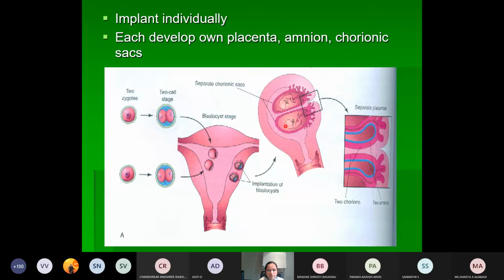Since they are separately implanted, what happens? They have got a separate amniotic sac and chorionic sac and a separate placenta. So everything is separate here. That's why they are not identical, non-identical, or they are called as the fraternal twins. So this is something called as the dizygotic twin.